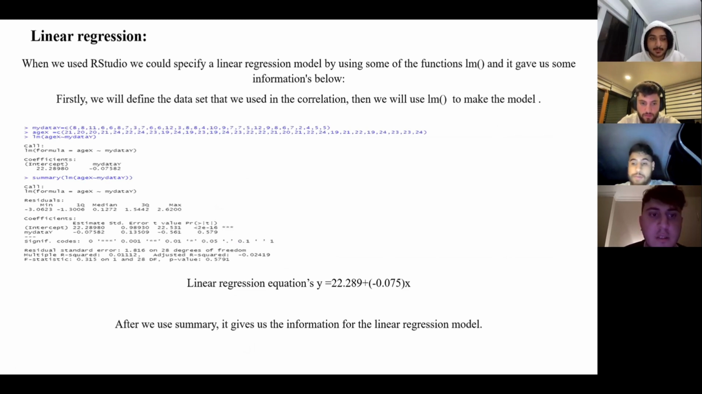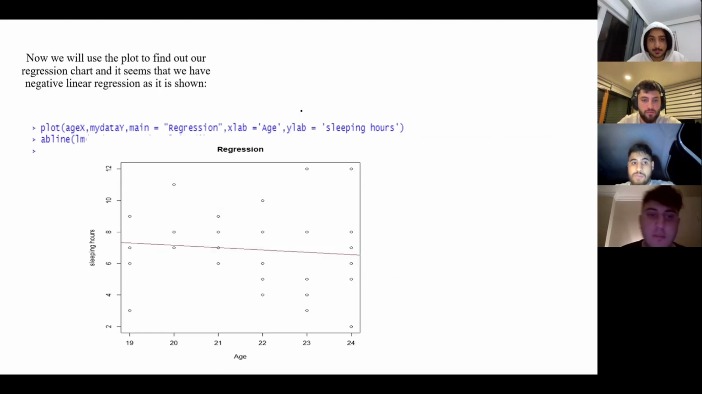Linear regression. When we used RStudio, we could specify a linear regression model by using the function lm, and it gave us some information below. Now we will use the plot to find our regression chart. This is the table below.